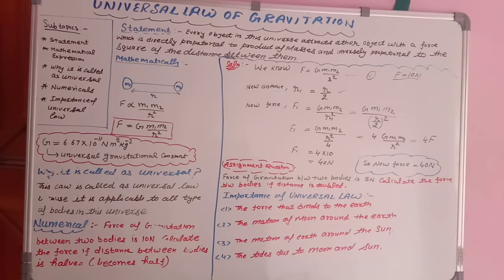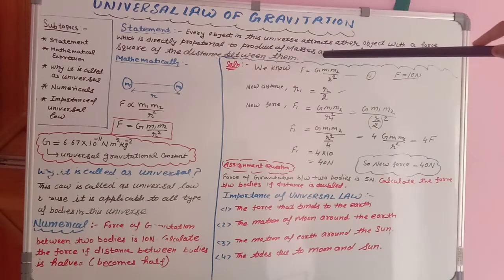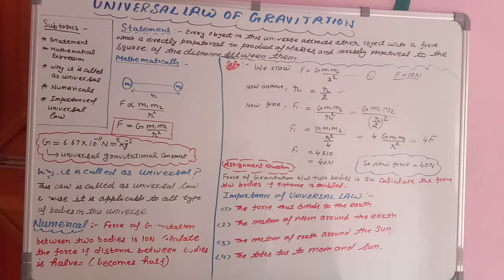Once again I am telling you that every object in this universe attracts another object with a force which is directly proportional to the product of masses and inversely proportional to the square of the distance between them. Directly proportional means if one thing is increasing, the second thing is also increasing.